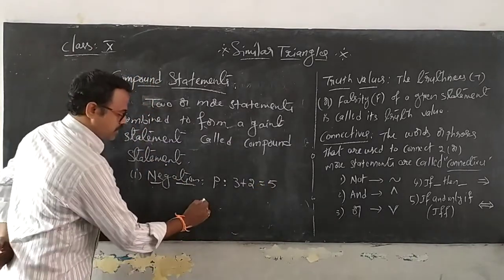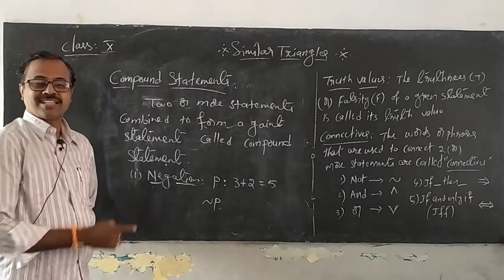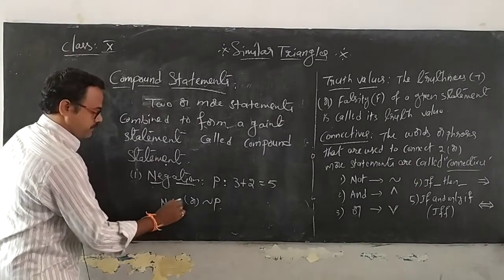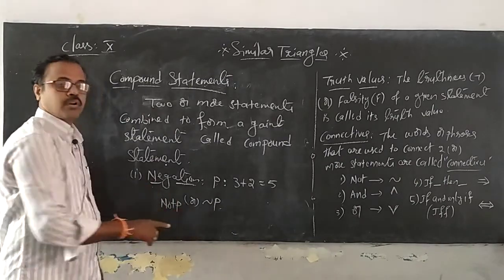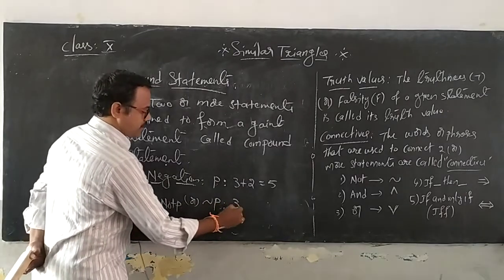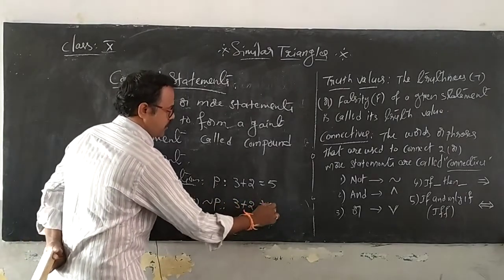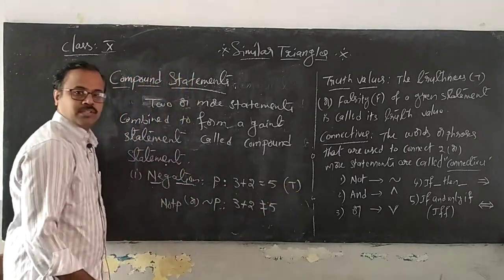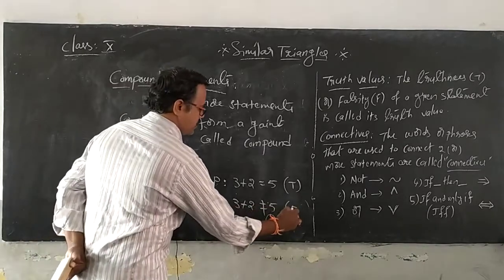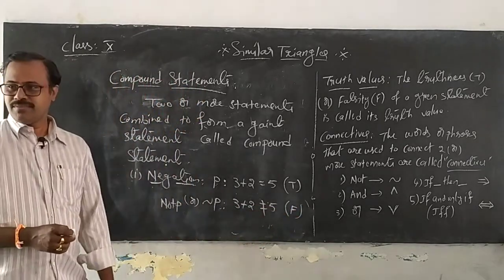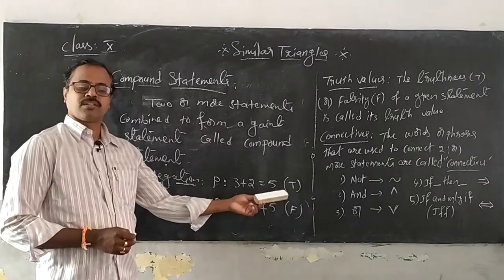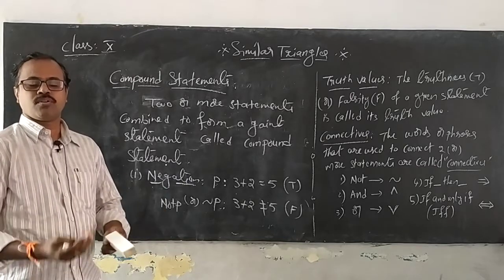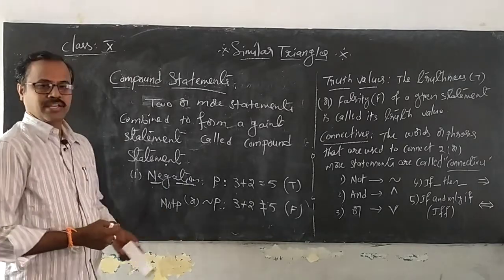Its compound statement is written as negation p, or not p, and it is given as 3 plus 2 is not equal to 5. If the truthness of the statement is true, then the truthness of its negation is false. If the truthness of the statement is false, then the truthness of its negation becomes true. So they are always opposite to one another. This is what is called negation.